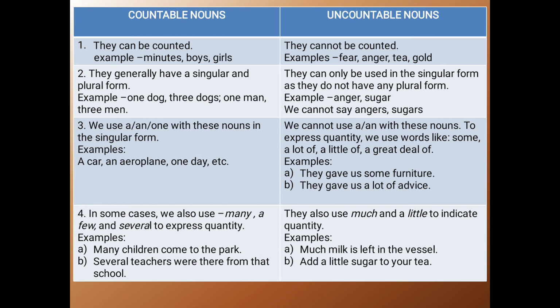The fourth difference: we also use many, a few and several to express quantity with countable nouns. For example, many children came to the park. Several teachers were there from that school. And for uncountable nouns we use much and a little to indicate quantity. So, much milk is left in the vessel. Add a little sugar to your tea. So these are some differences between countable and uncountable nouns.